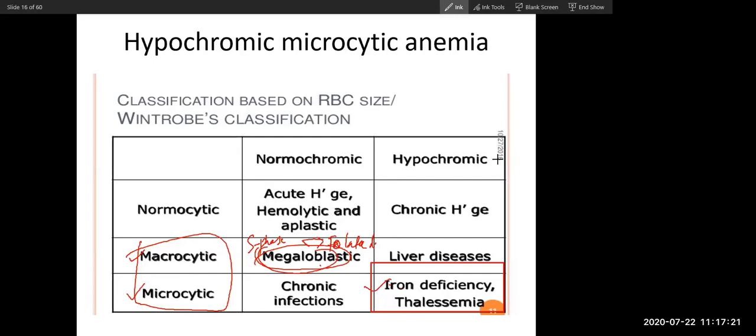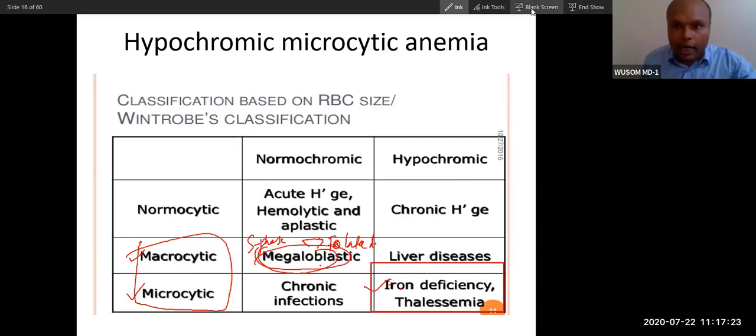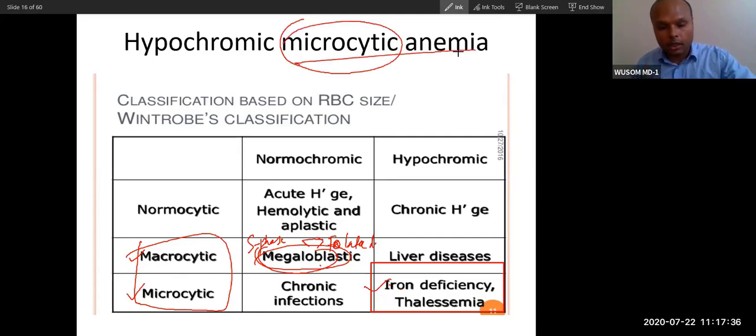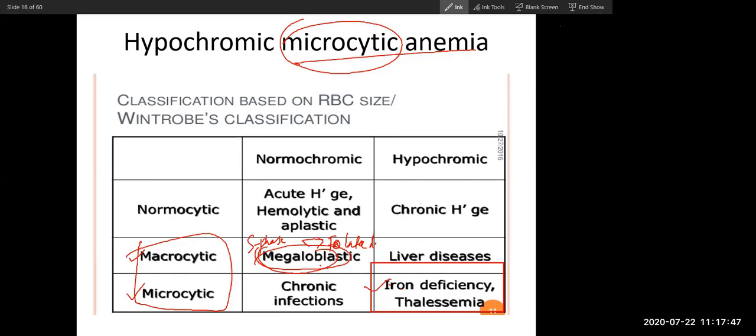So we will talk about microcytic anemia. All anemia that is caused because of heme synthesis and globin synthesis defects will be microcytic anemia. So remember the microcytic anemia terminology. With this we finish today's lecture. Did you all understand nicely?